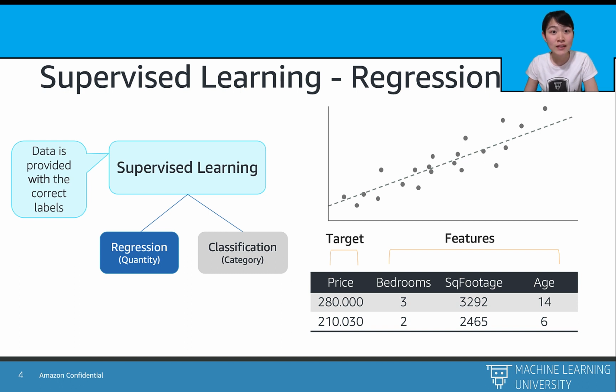So, one example for regression is to predict the housing price. Given the features of a house, such as how many bedrooms it has, how large it is, and how old it is, we can apply some multivariate regression techniques to output prediction values.